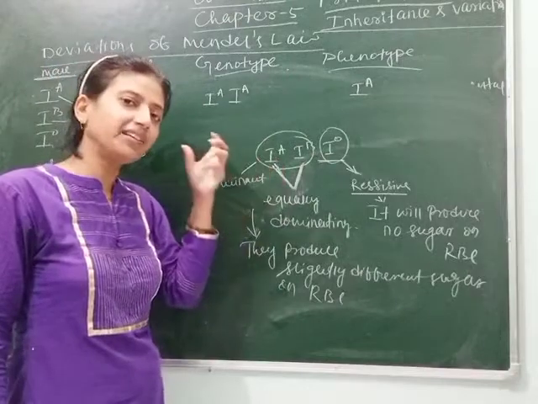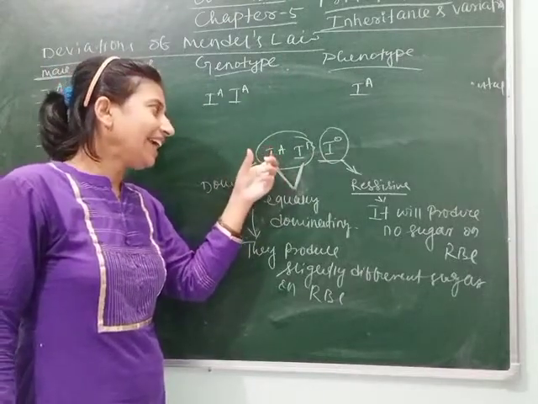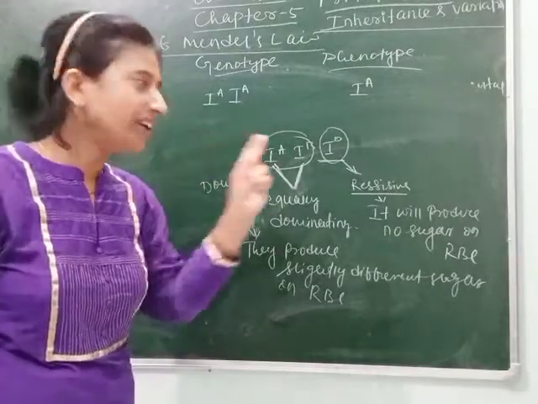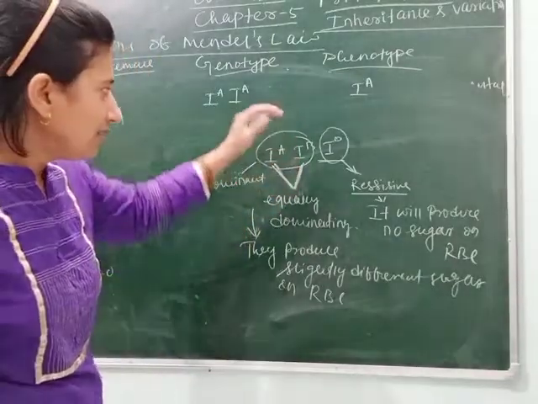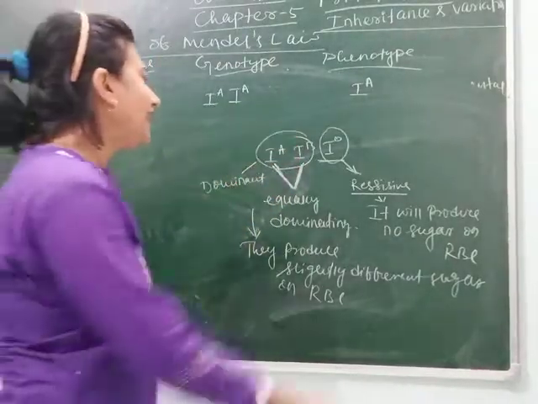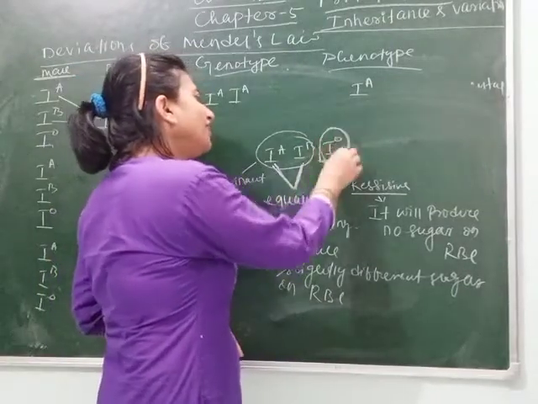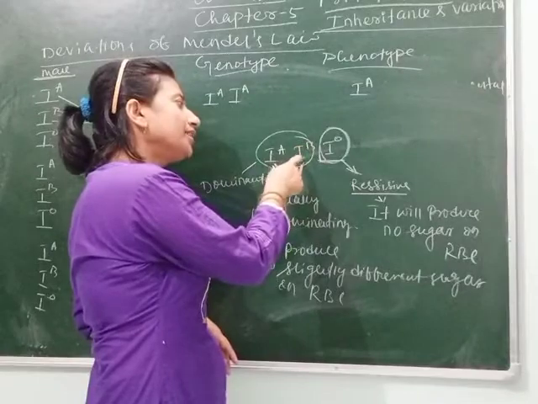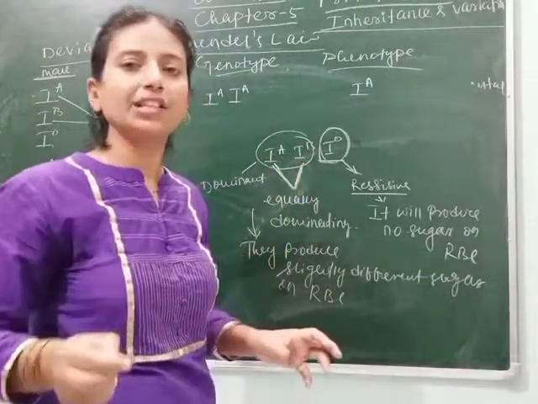So from this we can conclude that IA and IB express codominance when they come from both the parents, and if IO comes with them, either with IA or with IB, then IO will not express.